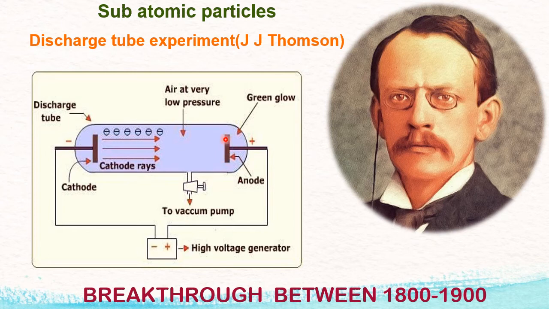When the conditions are maintained, very low pressure and high voltage, invisible rays started striking. That means he could notice shining on this area. That means some invisible rays are coming from the cathode and moving towards the anode. This is one important thing he noticed in the discharge tube. Now we will understand some important properties told by J.J. Thomson.